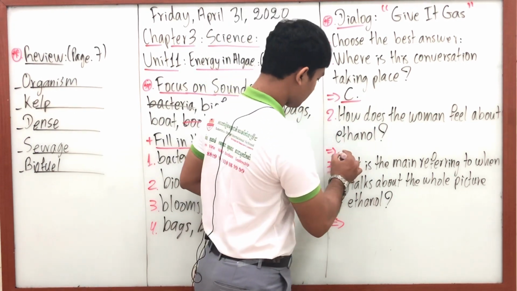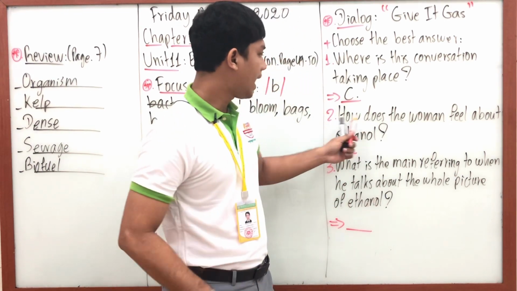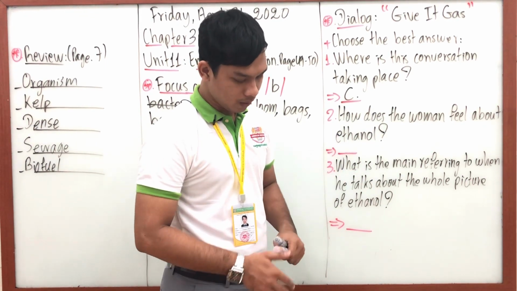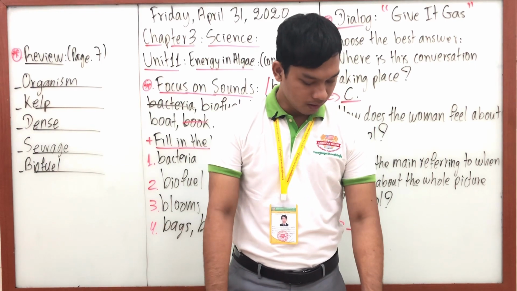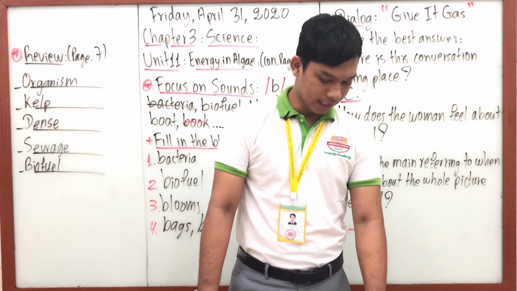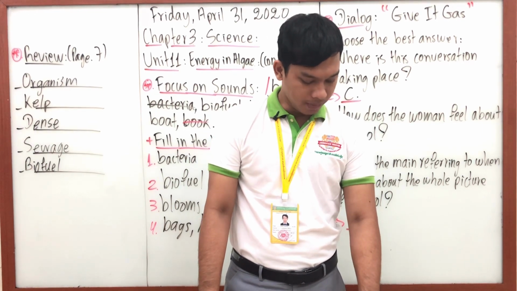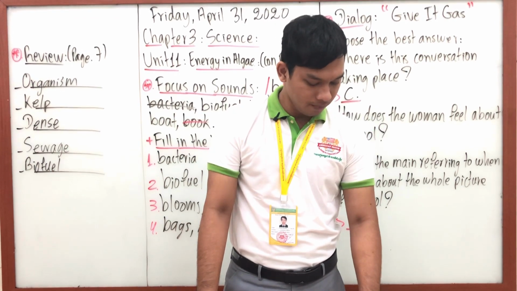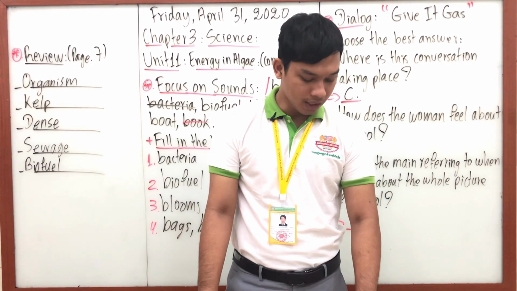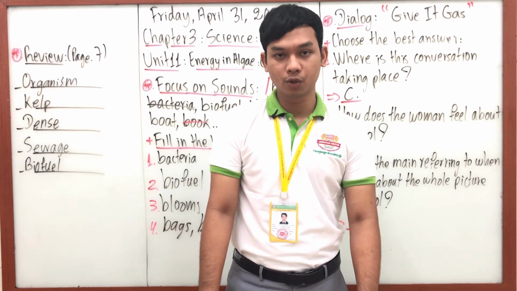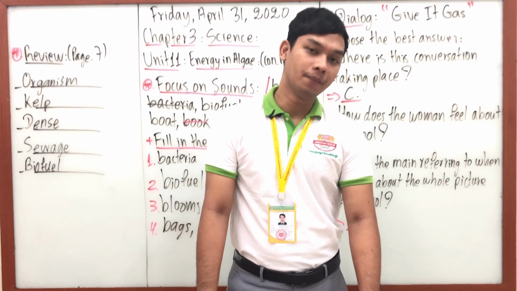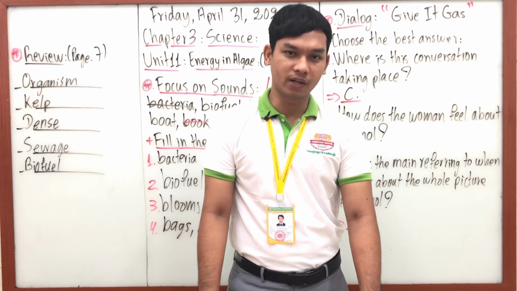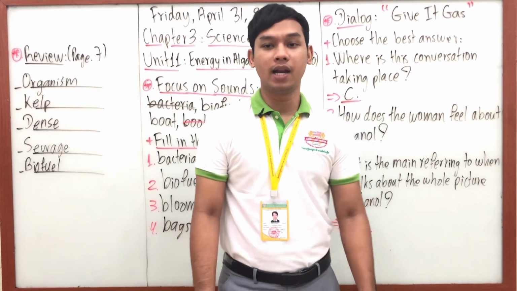And number 2, how does the woman feel about ethanol? There are 3 answers. She knows it helps her car get more miles per gallon. She believes it is better for the environment than regular gasoline. She feels it helps farmers to increase the size of their farms. So which one should be the best answer? That should be letter C? No, not really. Letter A? No, I don't think so. So the best answer should be letter B. Very good.